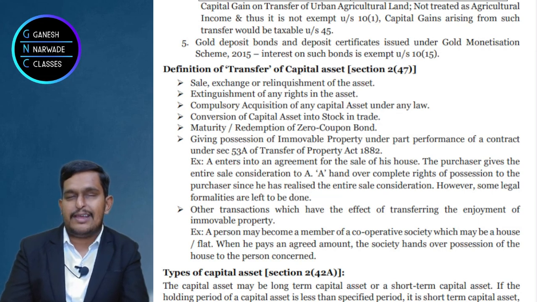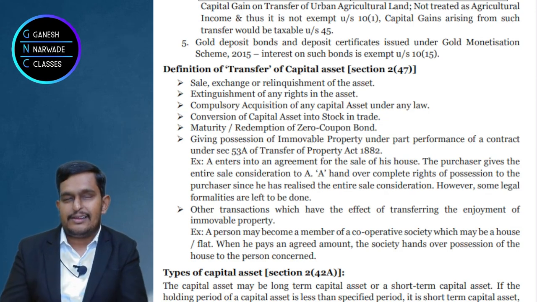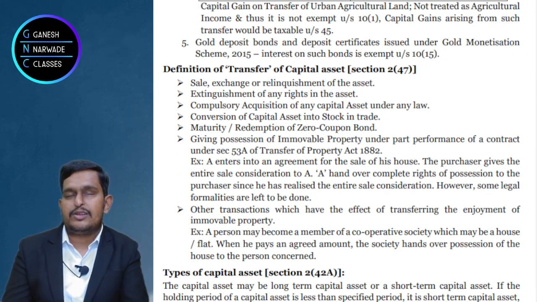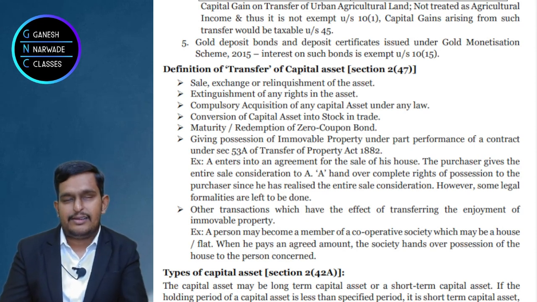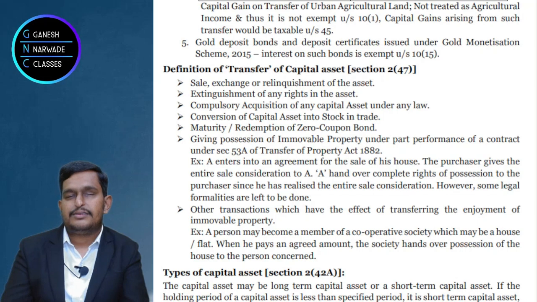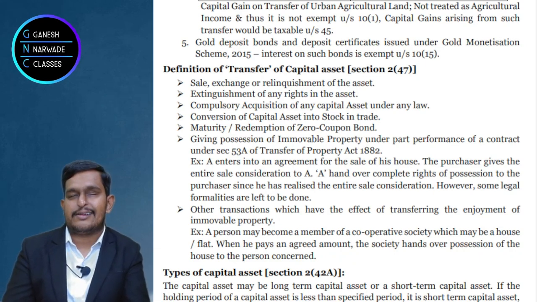Okay, so four parts are clear. First part, sale, exchange, relinquishment of asset. Second, extinguishment of a right in the asset. Third, compulsory acquisition of asset under any law. Fourth, conversion of capital asset into stock in trade. Fifth point, the maturity or redemption of zero coupon bonds. On this also there is a separate discussion, it will take around 20 minutes, we will discuss there.